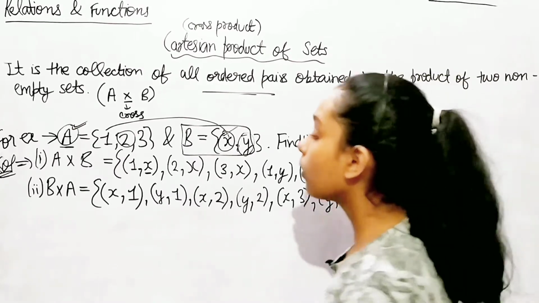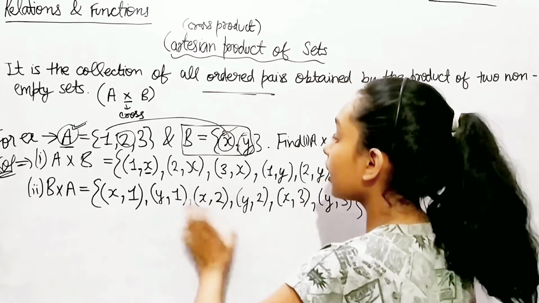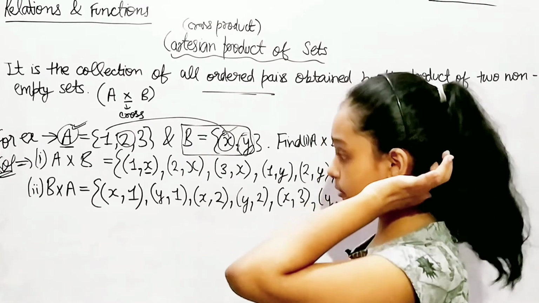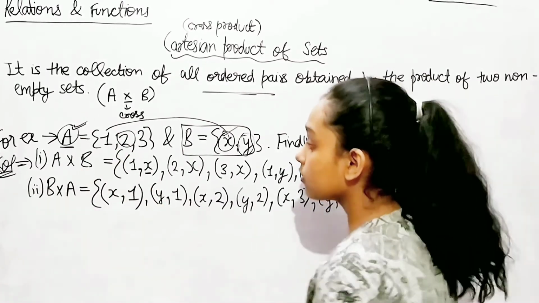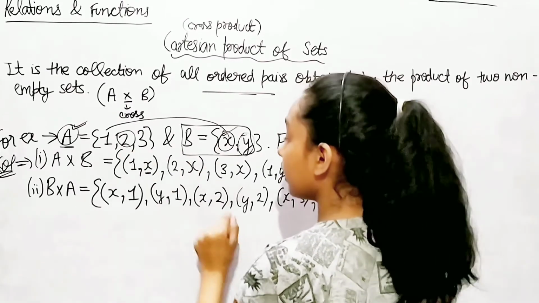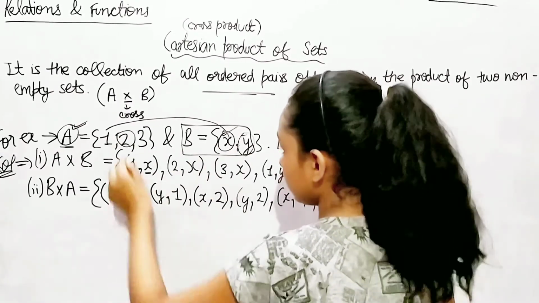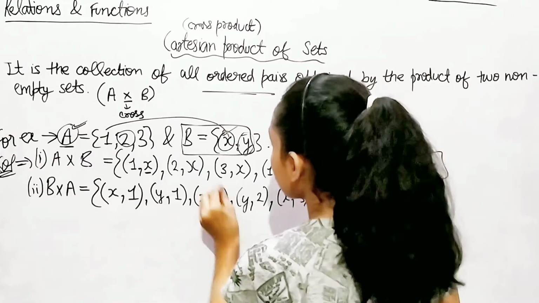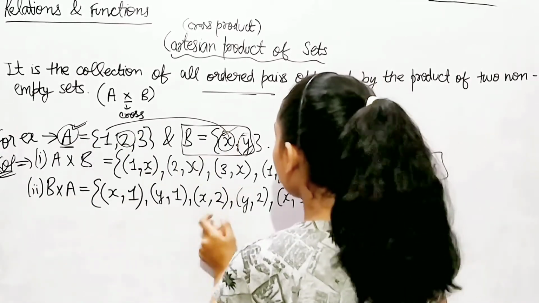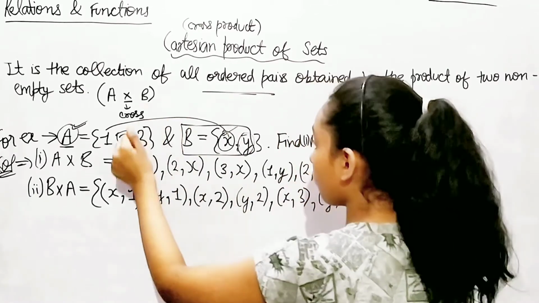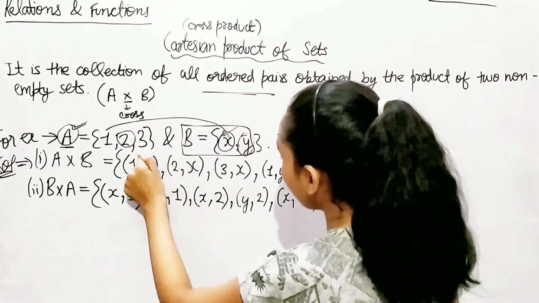According to the ordered pairs, we wrote all the elements in their product. First X with the 1, and then Y with the 1. Now the 1 is completed. Now with the second one, we have 2 as an element. So now X with 2 and Y with 2, and then the last one which was left was 3.